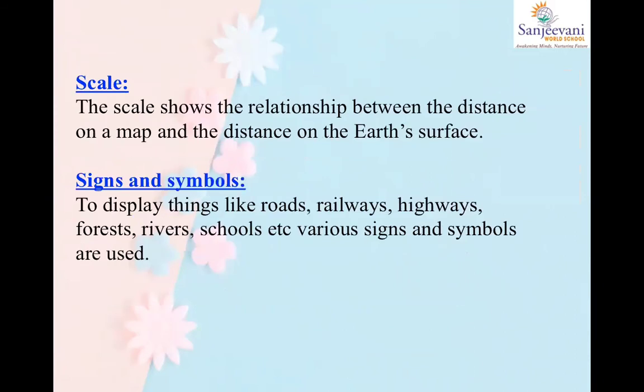Now children, scale is also very, very important. A scale shows the relationship between the distance on a map and the distance on the earth's surface. So actually, I'll tell you something, a map is not just drawn like that.